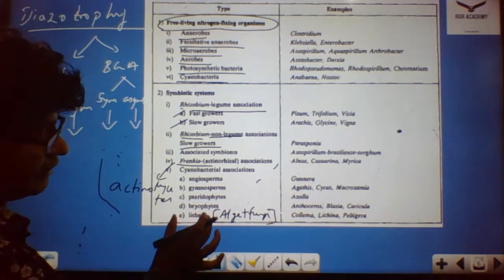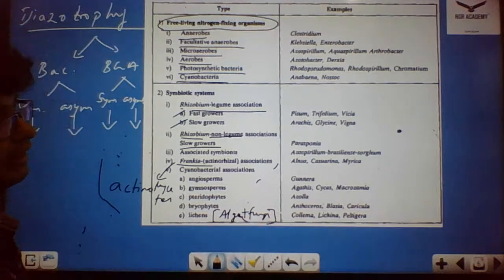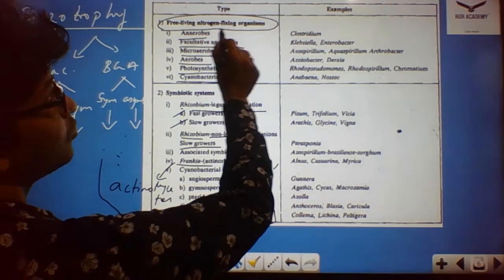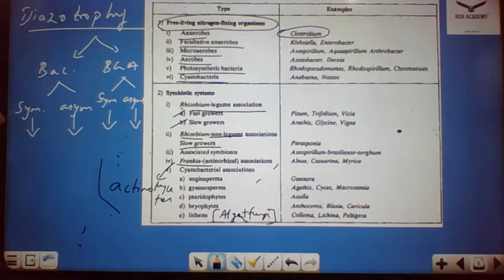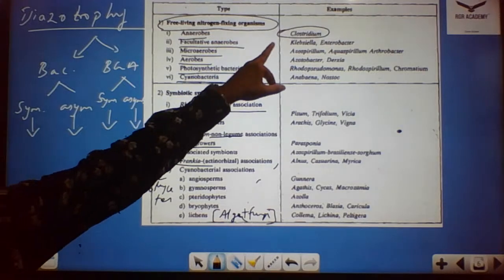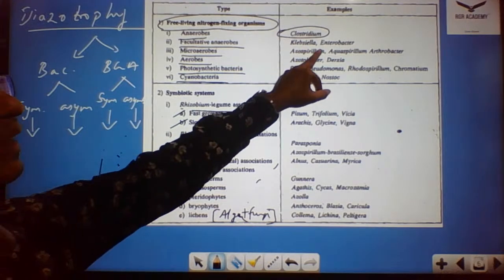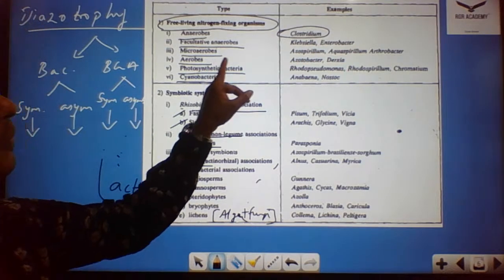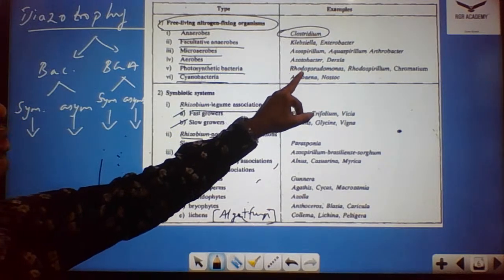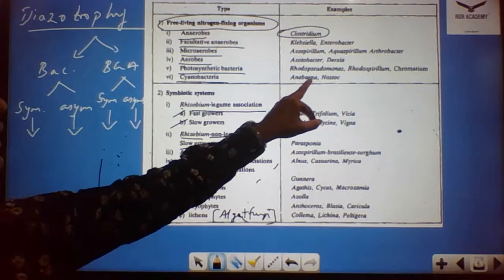So the same way, this is also an example where you could see the lichens, the algae and the fungi, which goes with the symbiotic relationship. Look into the examples from the free-living nitrogen-fixing organisms. Anaerobes: usually Clostridium is a bacteria which requires anaerobic conditions. Facultative anaerobes, we could see Klebsiella and Enterobacter species. Microaerobes: Azospirillum, Aquaspirillum, Arthrobacter. Aerobes: Azotobacter, Derxia. Photosynthetic bacteria: Rhodopseudomonas, Rhodospirillum, and Chromatium. Then cyanobacteria, we have Anabaena and Nostoc.